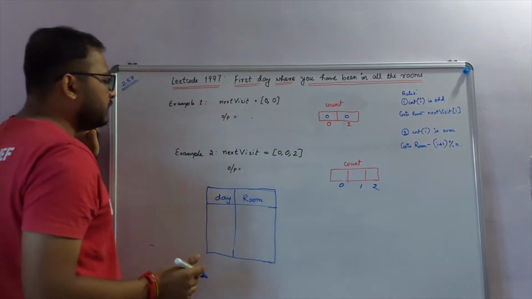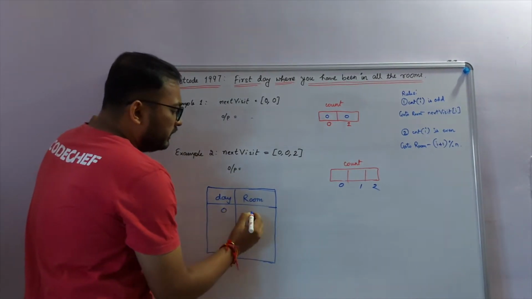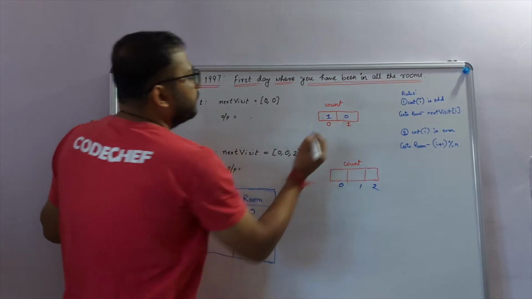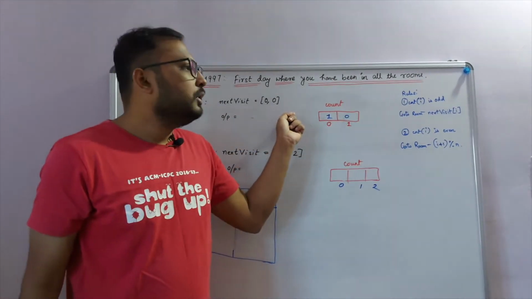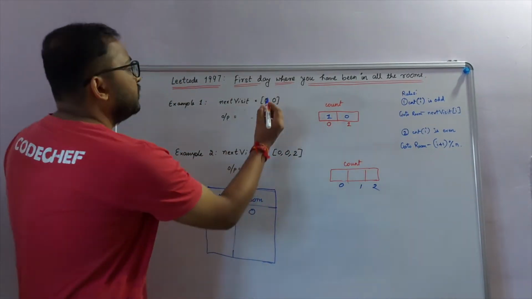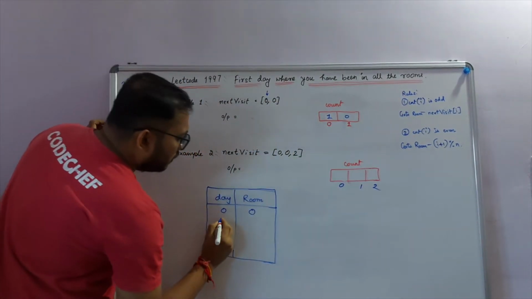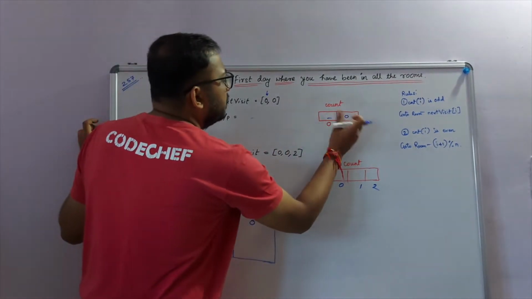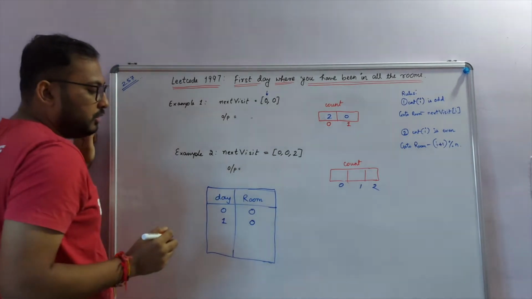Okay, so let's start. On day 0, as I said, we visit the first room, room number 0. So the count becomes 1. So the count is odd now. As per rule number 1, if count is odd, we go to room number nextVisit[I]. So nextVisit[0] is 0 again. So on day 1, we again go to room number 0. So the count becomes 2. Now count is even.